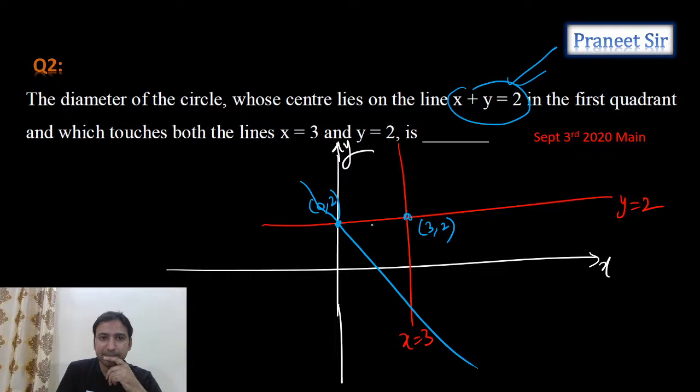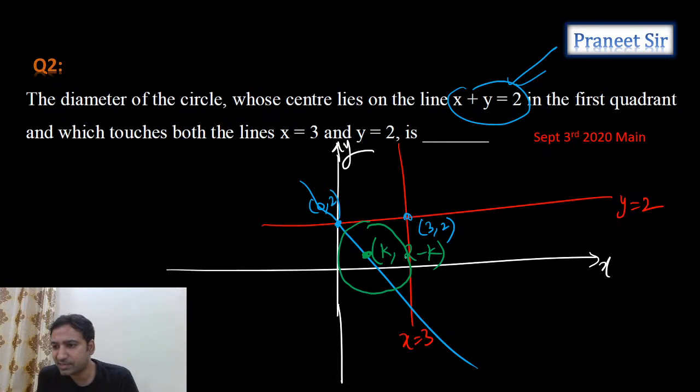Compulsorily the center lies in the first quadrant. So the required circle should be something like this. Correct or no? Yeah, that's what we're getting, guys. So clearly the center should be on this line. So the center you can take as k comma 2 minus k. Can I take the center as k comma 2 minus k?